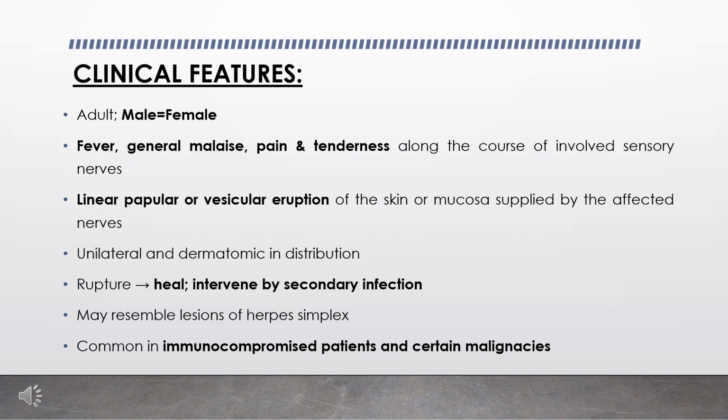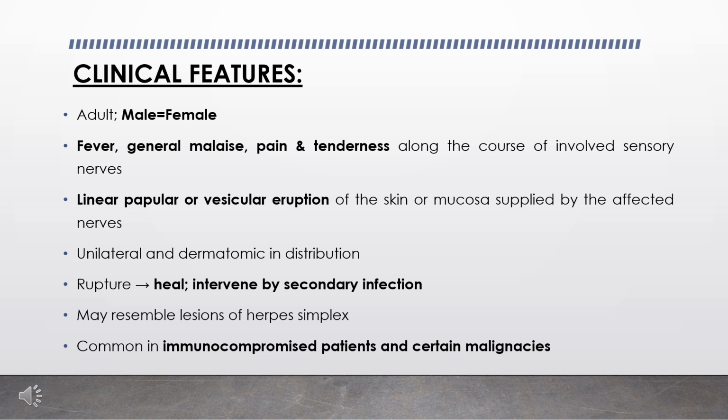Now we'll see the clinical features. The disease is most common in adults and it affects males and females with equal frequency. Initially, the adult patient exhibits fever, general malaise, pain and tenderness along the course of the involved sensory nerves. Often the trunk is affected. Within a few days, the patient has a linear papular or vesicular eruption of the skin or mucosa supplied by the affected nerves. It is typically unilateral and dermatomal in distribution.